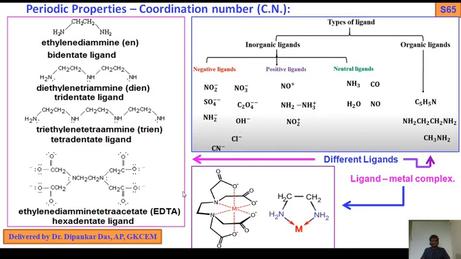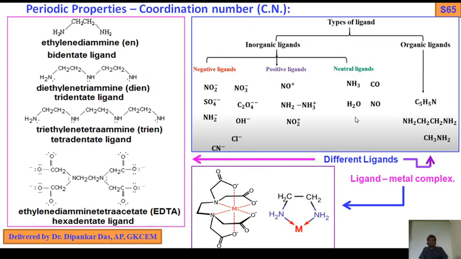And this is the ligand metal complex. You see, this is the hexadentate ligand, ethylene diamine tetraacetic acid, which forms this type of chelating complex with a metal. You know, polydentate ligands form chelating complexes. Similarly, ethylene diamine also forms a complex with metal ions in this way.